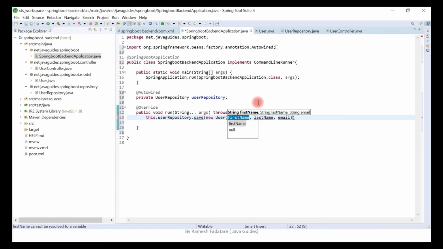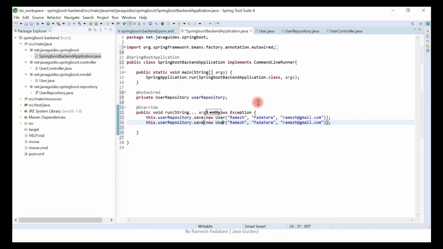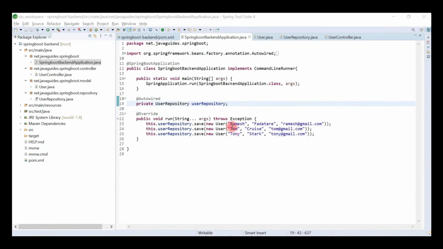Let's create a user with first name Ramesh, last name Fartare, and email ramesh@gmail.com. Let's create a few more users. Now we have created user objects and we have inserted them into the database.